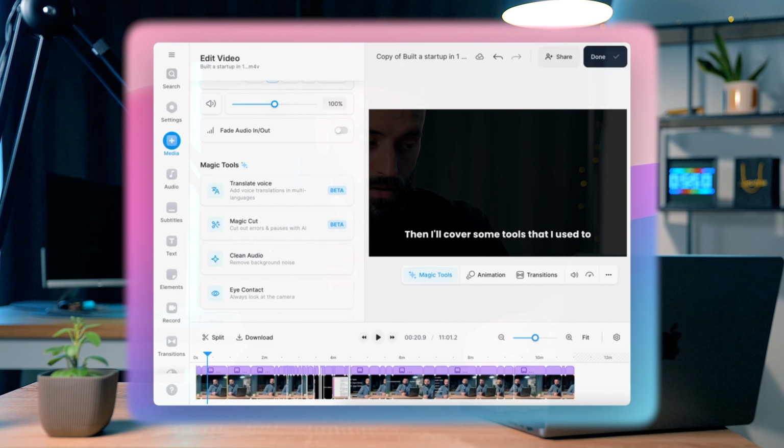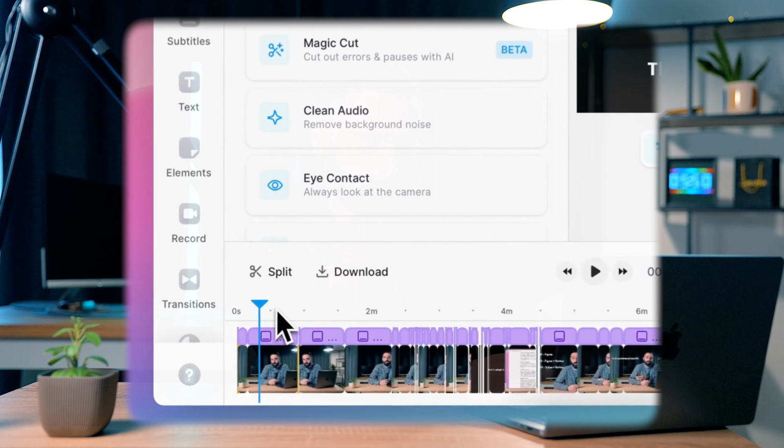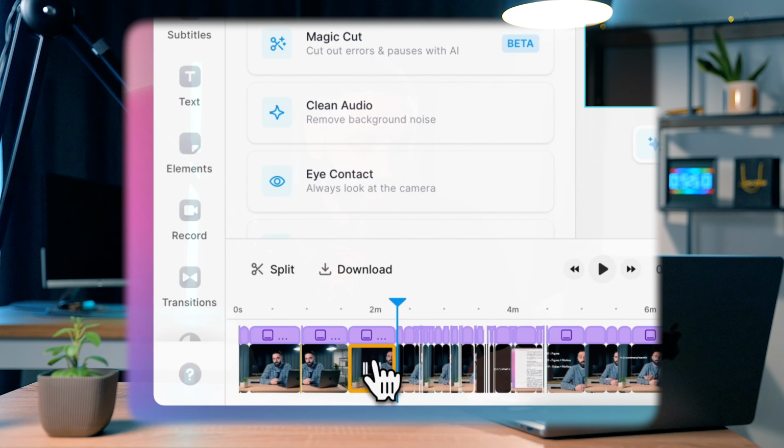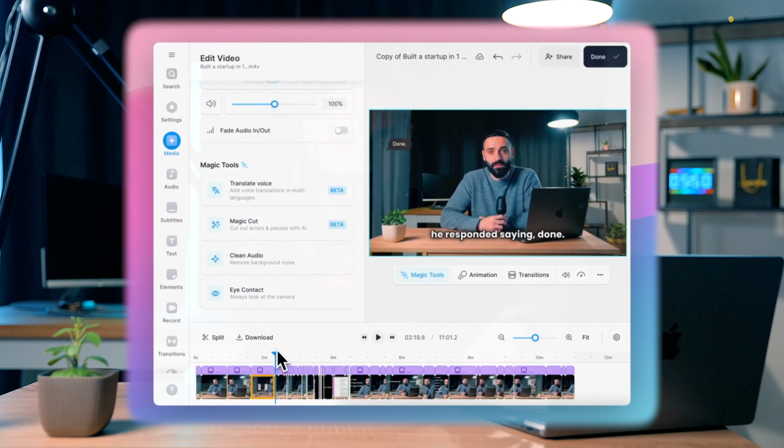So here you can see all of the different segments that it's cut into shorts. And if you like, you can save them individually. If I click a segment here, you can see there's a download option for me to save that individual segment.